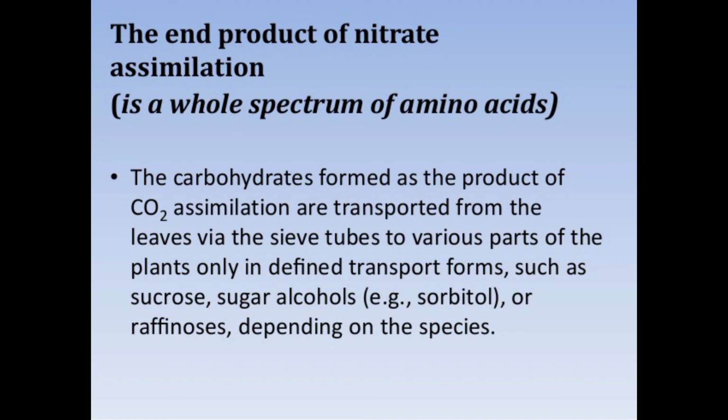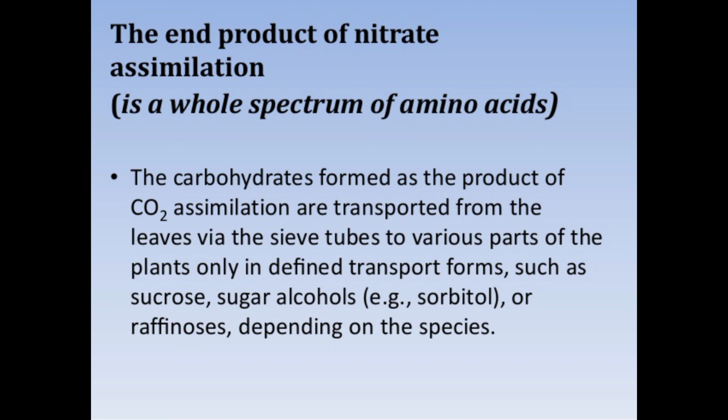So the end products of nitrate assimilation are a whole spectrum of amino acids. The carbohydrates, formed as the product of carbon dioxide assimilation, are transported from the leaves via the sieve tubes to various parts of the plant only in a defined transport form, such as sucrose or sugar alcohols, for example sorbitol, or raffinose, depending on the species.